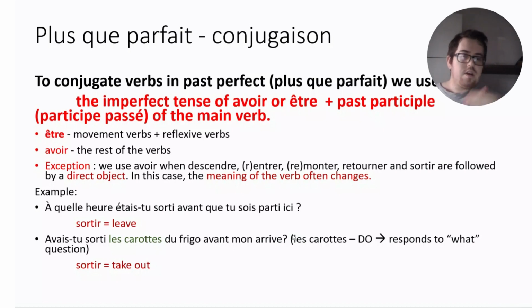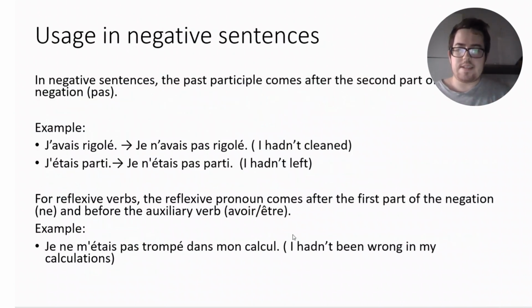So les carottes responds to the what question or who. Usually that's how you identify a direct object. How to use it in negative sentences? Well, in negative sentences, it is basically the same as for passé composé. You put the auxiliary verb between the negation, the ne and pas, and you obtain something like this. For j'avais rigolé, je n'avais pas rigolé. For j'étais parti, to negate it would mean je n'étais pas parti.